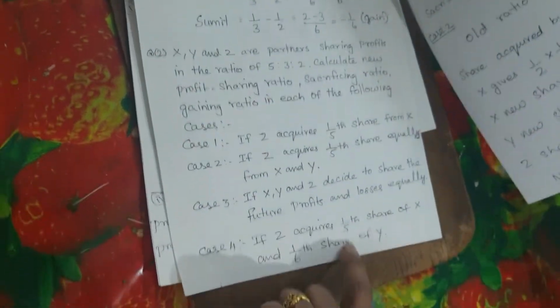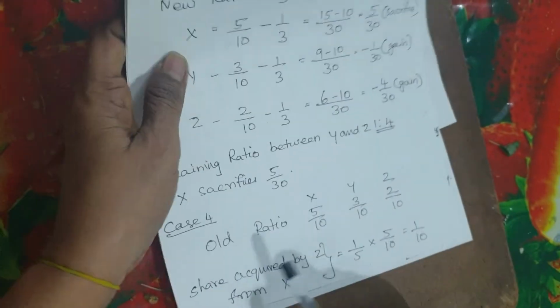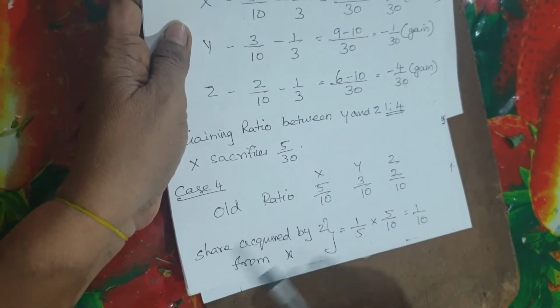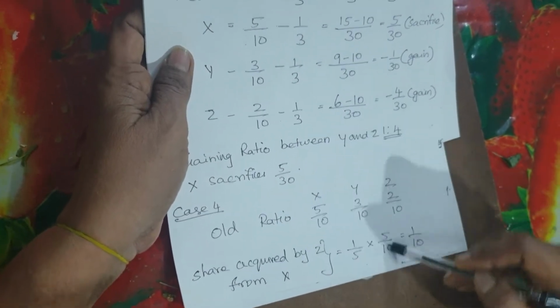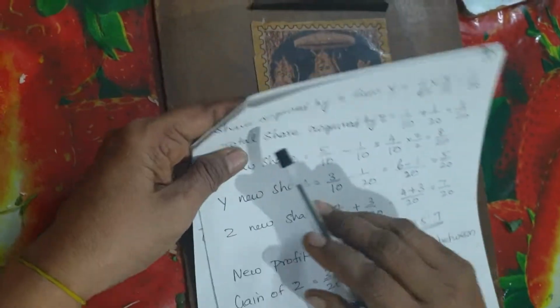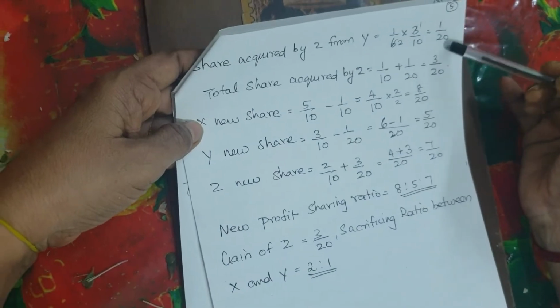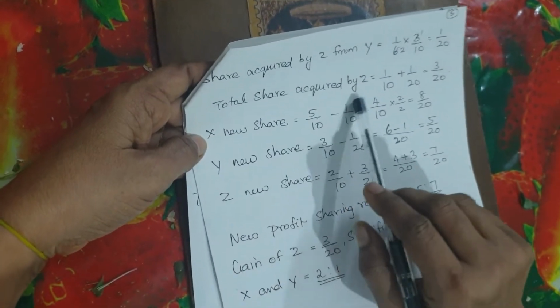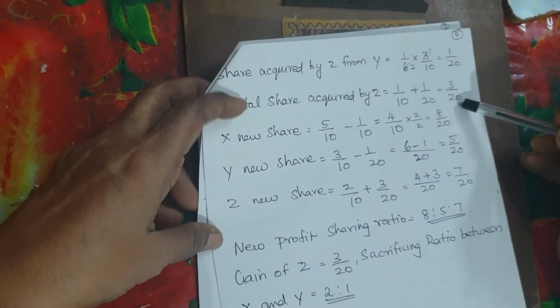Now case 4 is if Z acquires 1/5 share of X and 1/6 share of Y. So here old ratio I have written, share acquired by Z from X is 1/5 of his share, that is 1/5 of X share. So 1/5 into 5/10, so he gets 1/10. Like that, share acquired by Z from Y is 1/6 of his share, so 1/20. So the total share acquired by Z is this 1/10 and this 1/20, so totally 3/20.